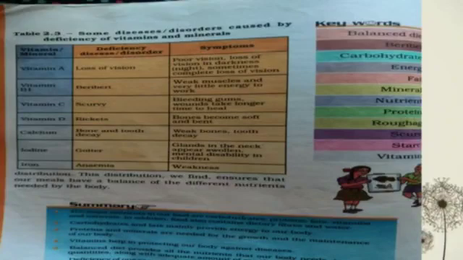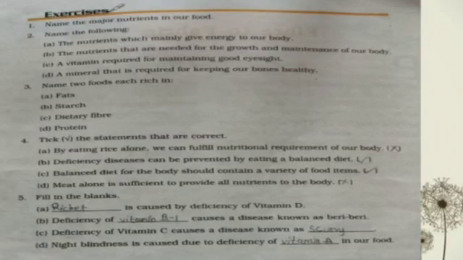A balanced diet provides all the nutrients that our body needs in right quantities, along with an adequate amount of roughage and water. Deficiency of one or more nutrients in our food for a long time may cause certain diseases or disorders. So students,